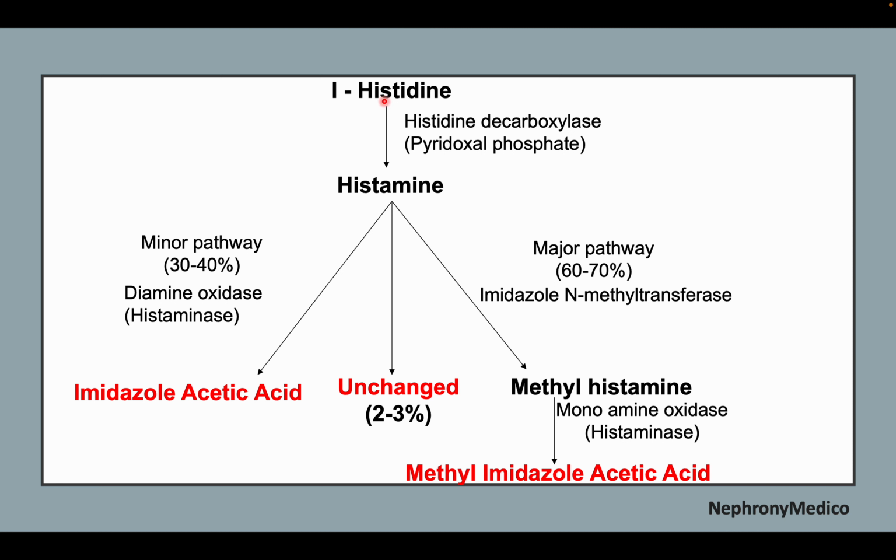Now, histidine, by the action of the histidine decarboxylase, is converted into histamine, which through minor pathway and the action of the diamine oxidase, imidazole acetic acid is formed. 2 to 3% is unchanged, and through major pathway by imidazole N-methyl transferase, methyl histamine is formed, which by monoamine oxidase enzyme methyl imidazole acetic acid is formed.